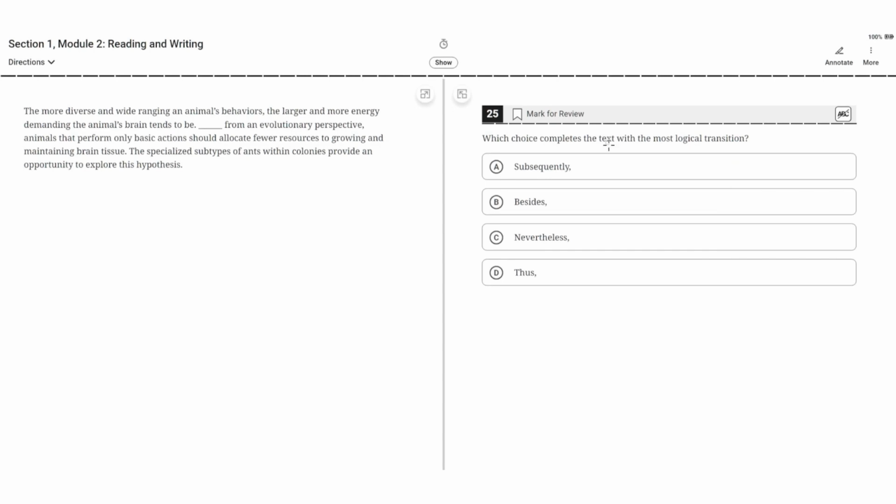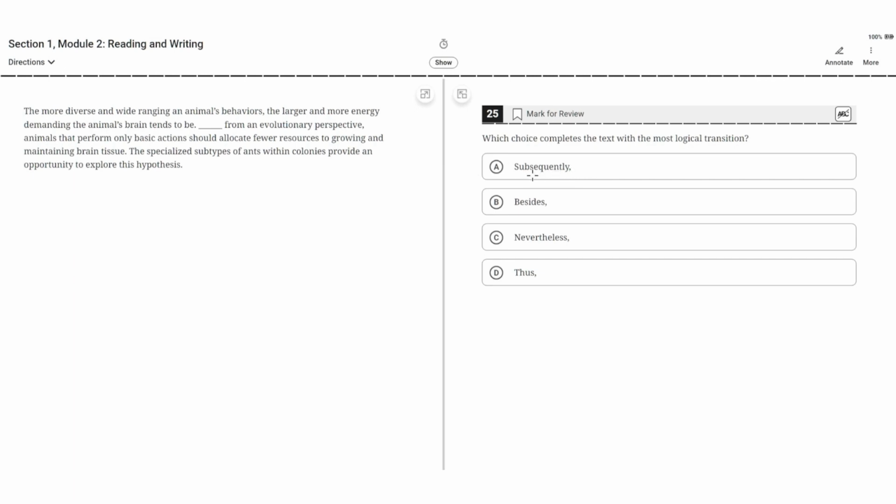Which choice completes the text with the most logical transition? The more diverse and wide-ranging an animal's behaviors, the larger and more energy-demanding the animal's brains tend to be. Blank. From an evolutionary perspective, animals that perform only basic actions should allocate fewer resources to growing and maintaining brain tissue. The specialized subtypes of ants within colonies provide an opportunity to explore this hypothesis.